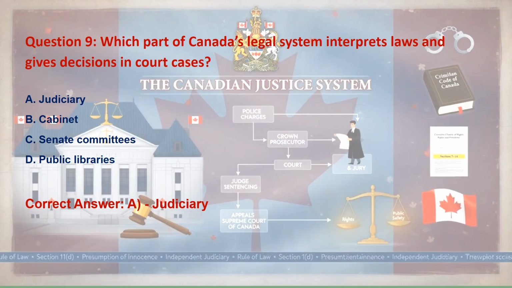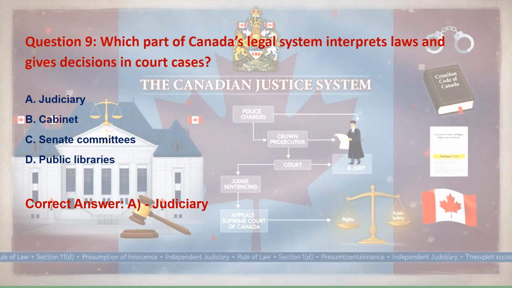Correct answer is option A, judiciary. Explanation to this is the judiciary is made up of courts and judges. Its job is to interpret laws and apply them to actual legal cases. And why the other options are wrong?